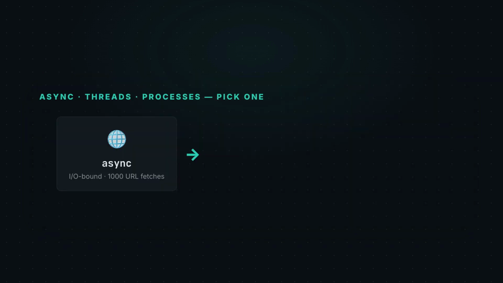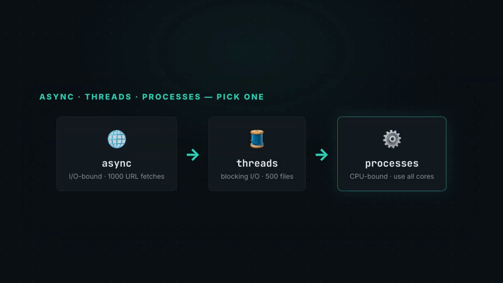So 3 tools, and the whole trick is matching them to the work. Async for IO-bound work with thousands of waits, like fetching 1,000 URLs all on one thread. Threads also for waiting. But when your library is blocking and isn't async aware, reading a few hundred files say, the GIL steps aside while they wait. So threads overlap nicely there.